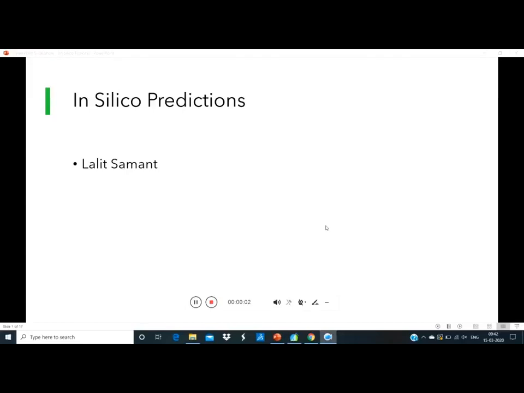In silico predictions. So today we will discuss in silico predictions. So basically, in silico predictions are mainly related with bioavailability of any particular molecule, which could be of natural or a synthetic origin. So we will see that in detail. So there are several databases and we will go one by one.